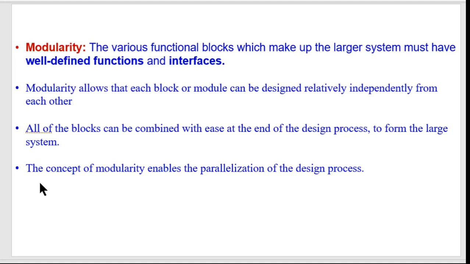Design those smaller systems in such a way that they can be designed independent of each other. Then after designing those smaller components, bring those components in a proper space, and then combine them effectively to realize a bigger system.